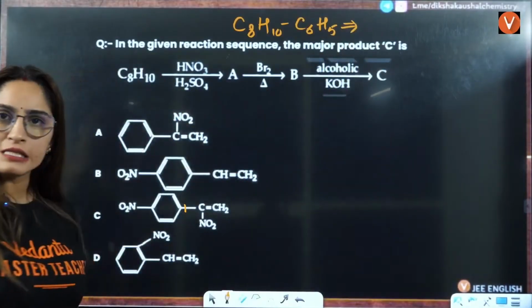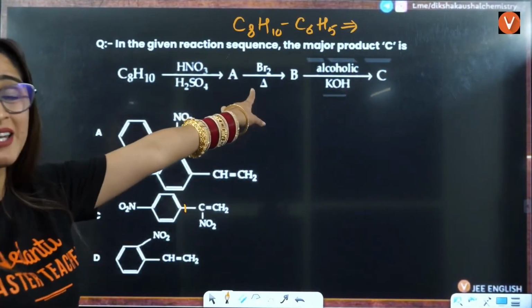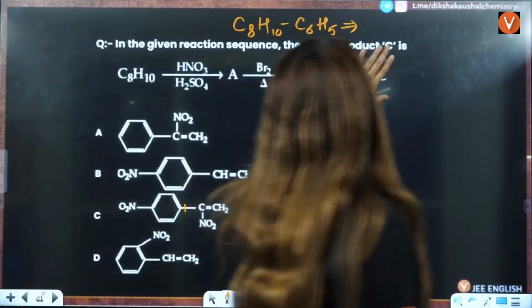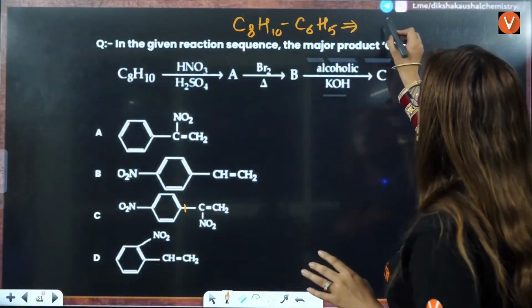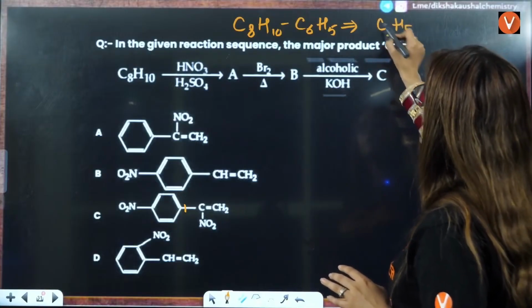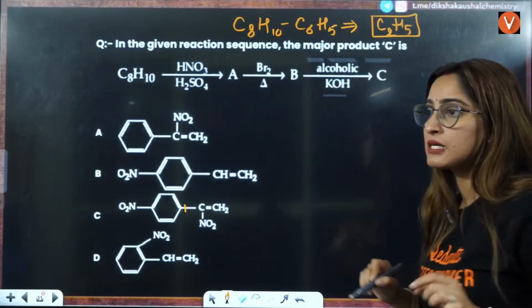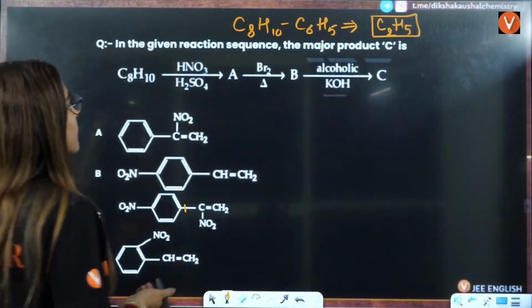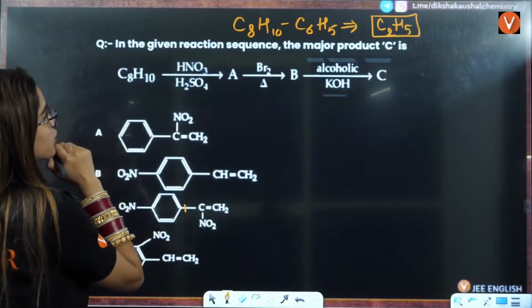Benzene is C6H6, but one hydrogen is substituted in the substituted compound also. So C6H5 is substituted, that is H5, and here you have C2H5. That means ethyl can be the substituted part, right?